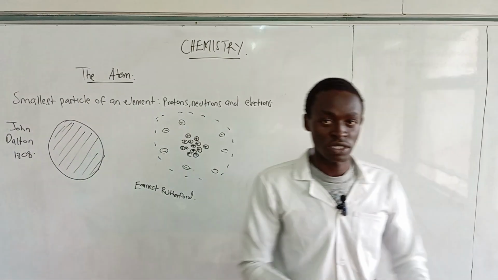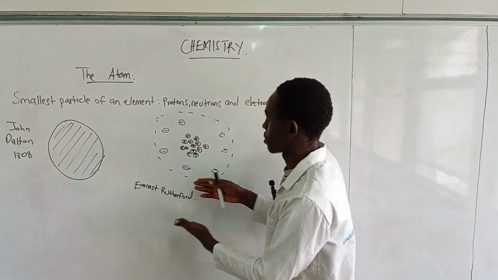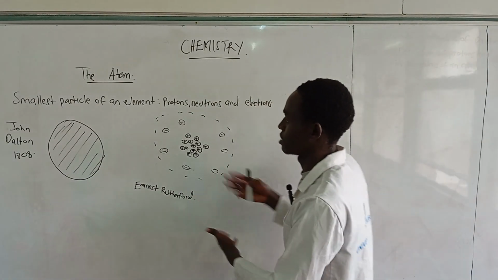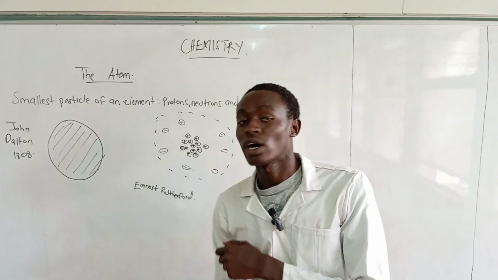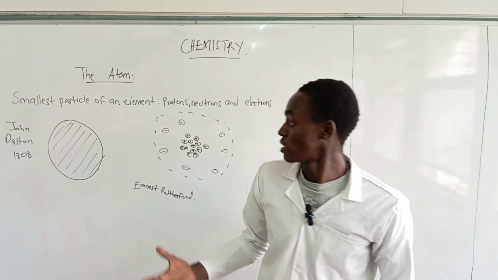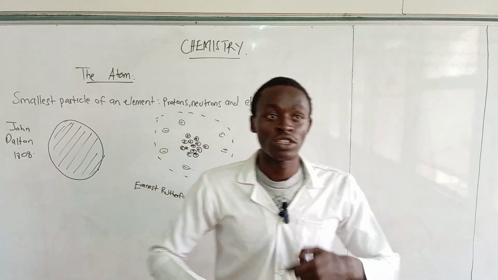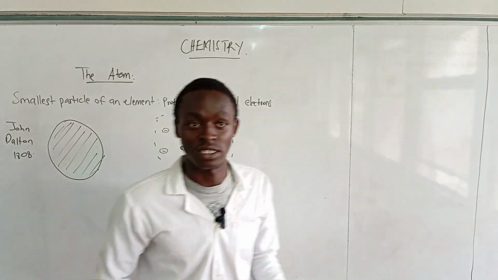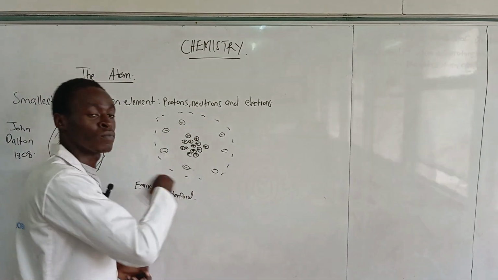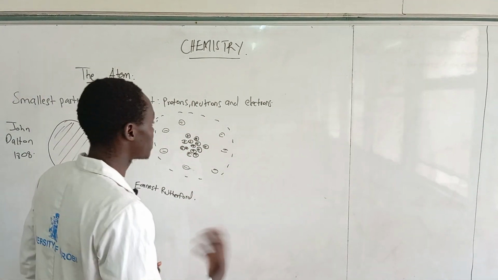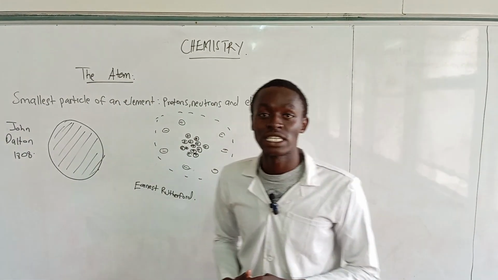But as time progresses, we come across another scientist who refines the work done by Ernest Rutherford. According to Rutherford, you cannot explain the energy levels. This was refined by another scientist who comes up with quantized energy levels in the atom, known as Niels Bohr.